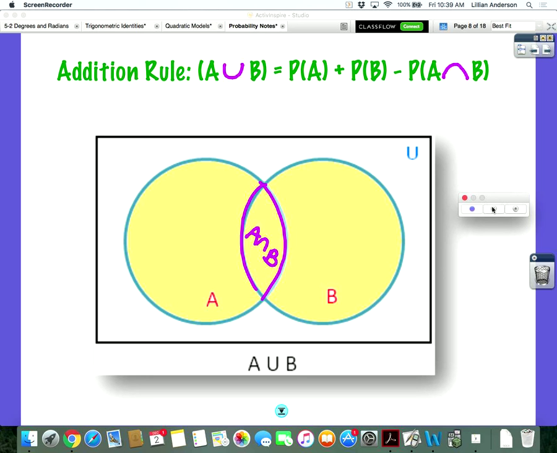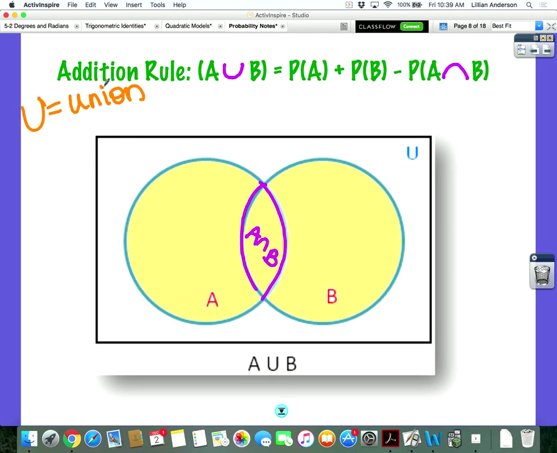Alright, so getting back into the notes, the addition rule is one of the things that you can use when you are dealing with probability. It also plays into the whole Venn diagram situation where you have your universal set, hence the U. You have two different things happening. This symbol here means what? Union. That means everything included in A and B. So the union of A and B would technically be what's shaded in yellow.